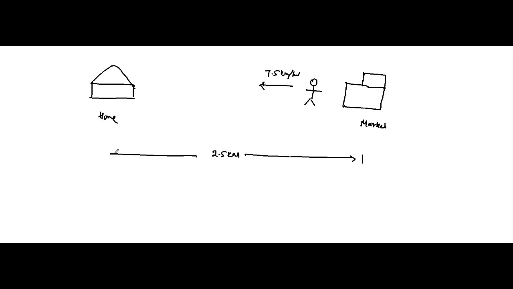So here, how much time did the man take to reach home? Same, distance by speed.